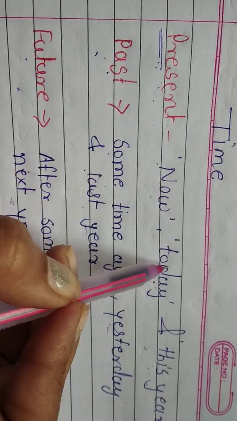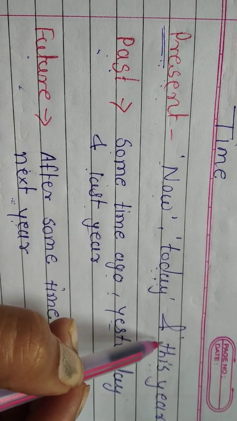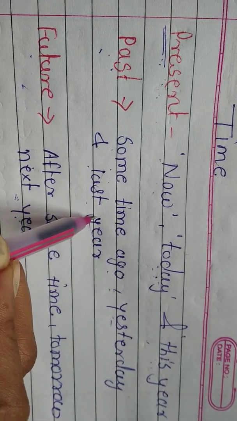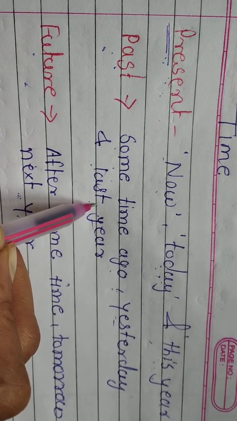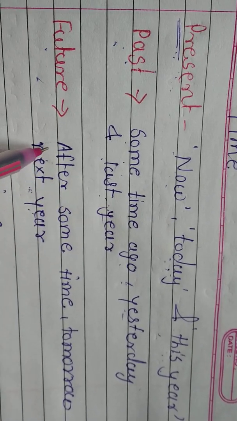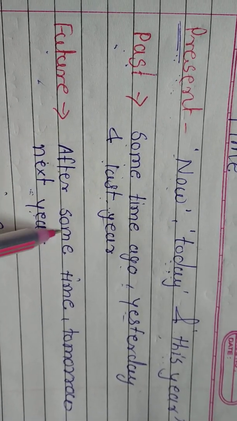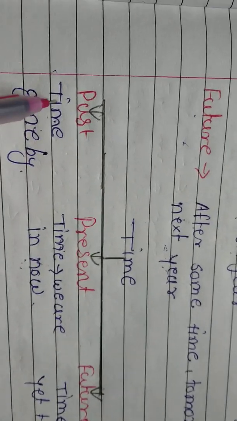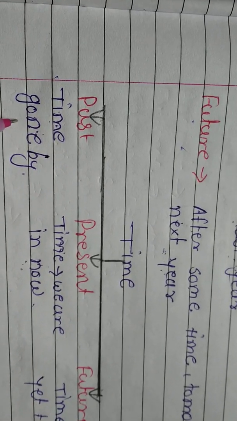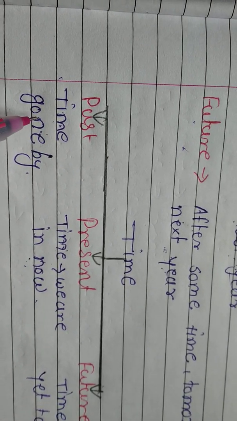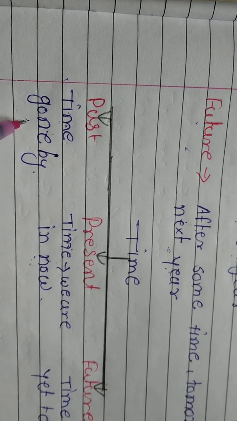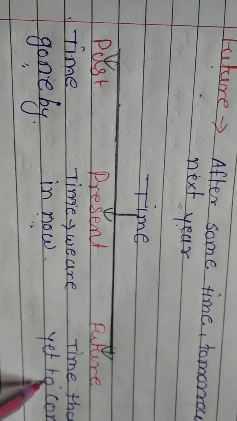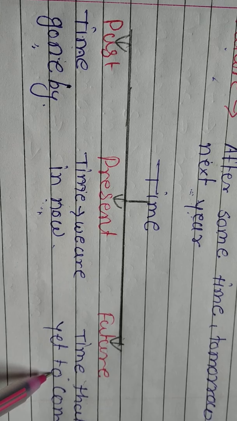So when we use now, today and this year, these words indicate the present time. When we use some time ago, yesterday, last year, these words indicate past time. For the future, after some time, tomorrow, next year, these words indicate the future time. The time that has already gone by is the past. The time that we are in now is our present. And the time that is yet to come is the future.